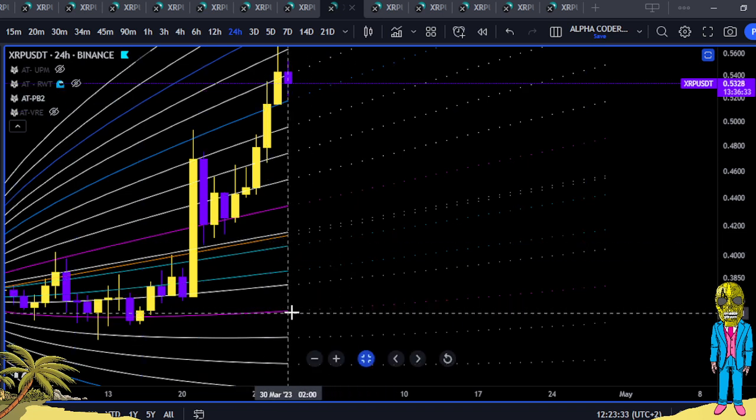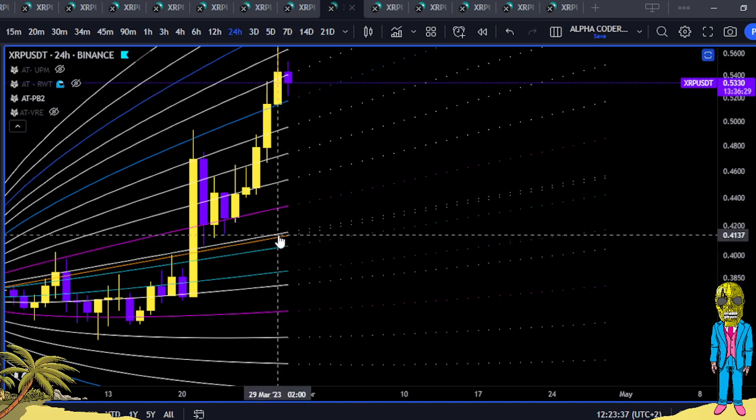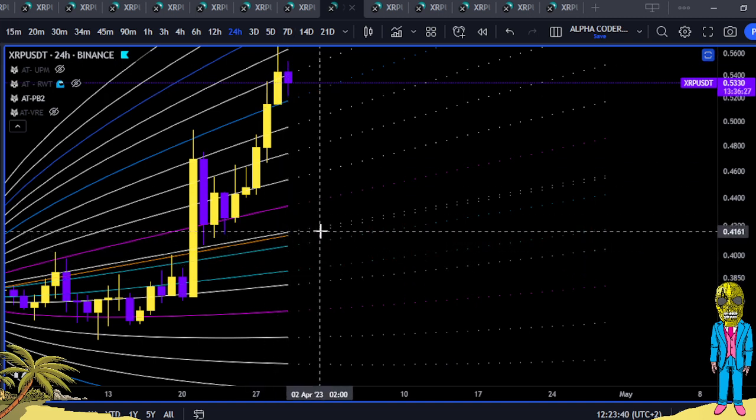Daily mean reversion. Here's our monthly area, negative skew with mean at 40, just call it 420.